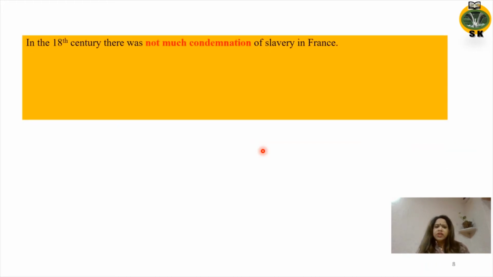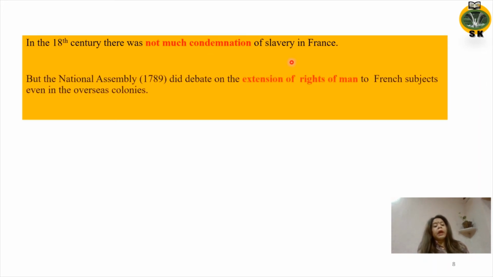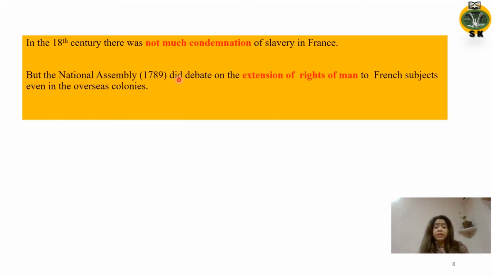In the 18th century, there was not much condemnation of slavery in France. The National Assembly of 1789 did debate the extension of the rights of man to French subjects, even in the overseas colonies, but no laws were passed.